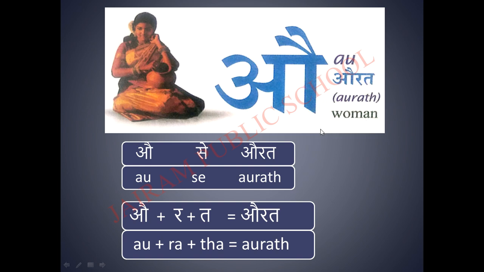Au plus ra plus ta, aurat. If you join these together, we will get this word aurat. Okay.